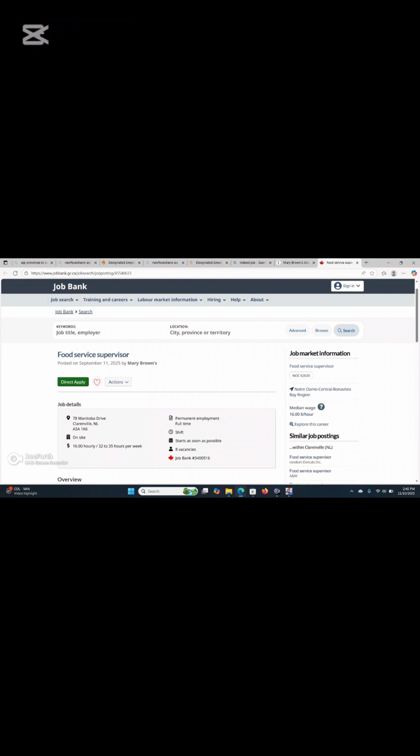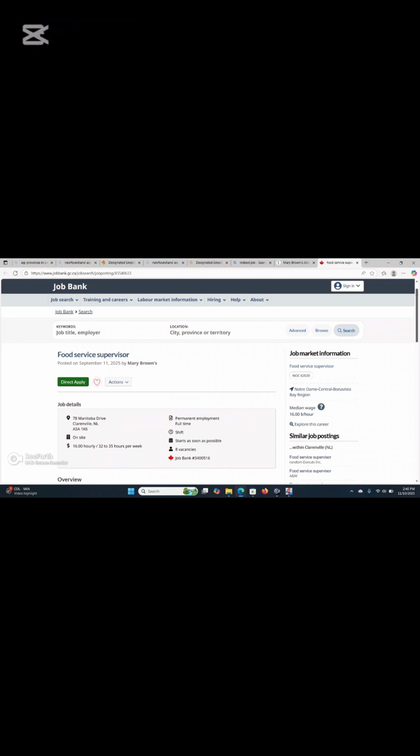So Indeed is a job site. Job Bank also is a job site. So what happened is the job was actually originally posted on Job Bank, then it was also attached to Indeed. So the job has to be applied for through Job Bank. That is why Indeed redirected us to Job Bank. So if the job wasn't joint on Job Bank and Indeed, you would have applied directly through Indeed, but you have to apply through Job Bank.